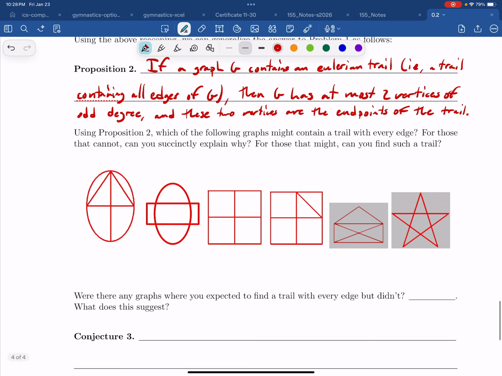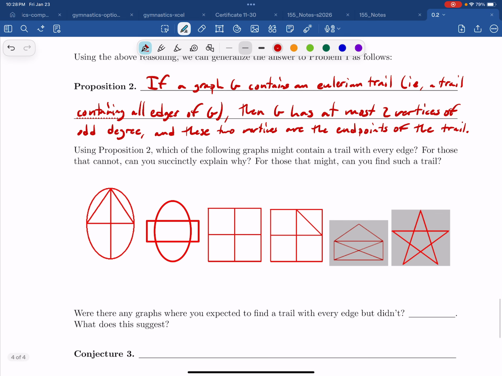Okay. Now I want you to pause the video and do this. It might take another 5 to 10 minutes to do that. Well, I'm going to go ahead and do them, and here's what I got. I think this one is Eulerian, right? I think we can get away with this. Oh, maybe I didn't do it right. Well, just as well. Let's try that one again, right?